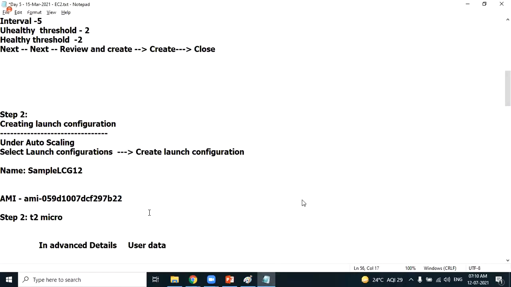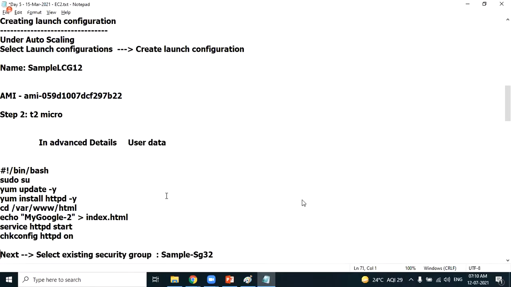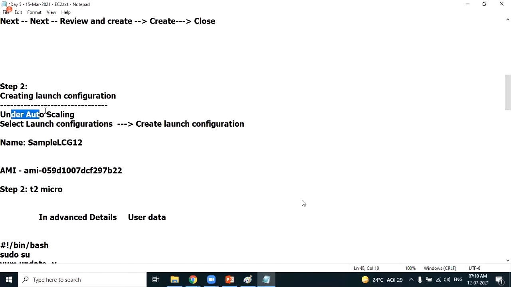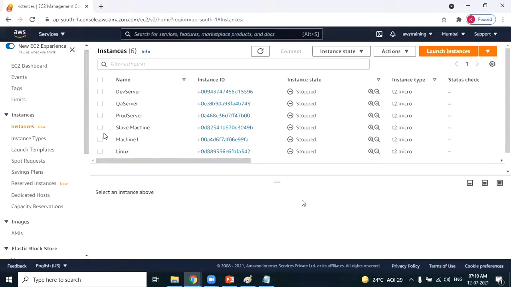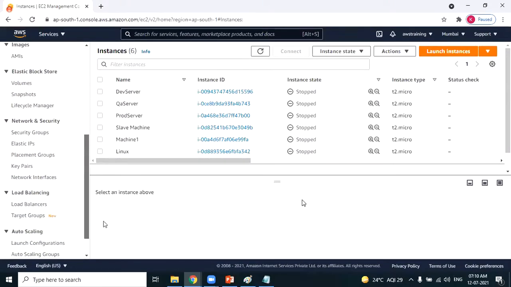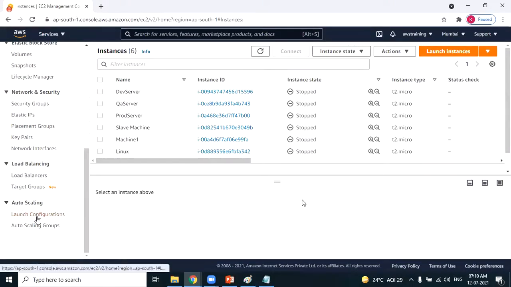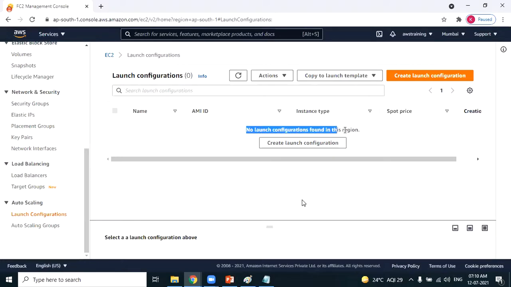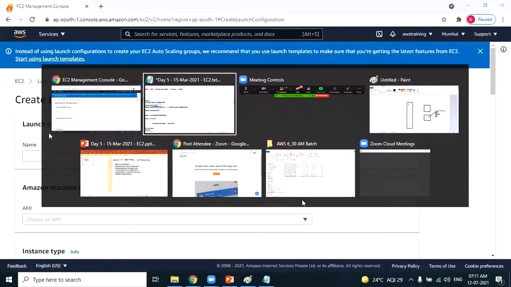Okay, look at this. Let's proceed. How to create a launch configuration? Under auto scaling, you have an option of launch configuration. Scroll down. Under auto scaling, we have an option called launch configurations. You do not have launch configurations in this particular region, so I am creating a new launch configuration. Create launch configuration. What is the name of the launch configuration?